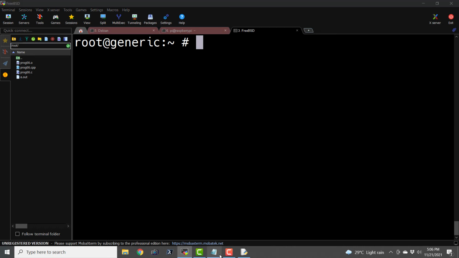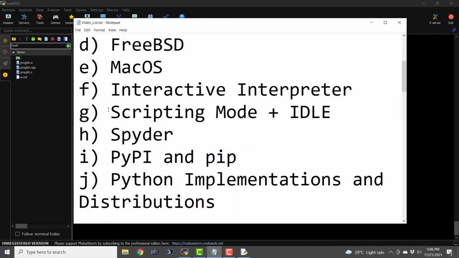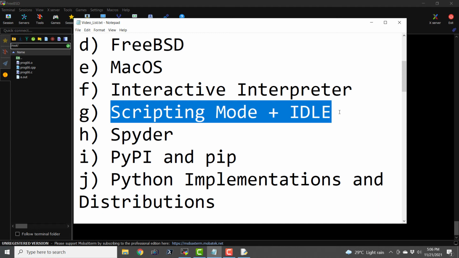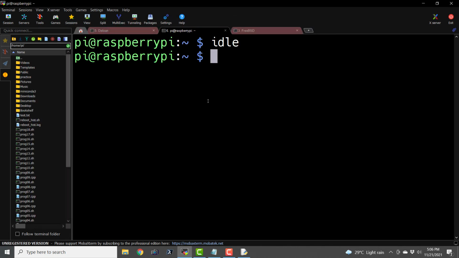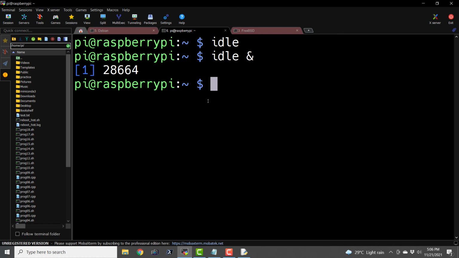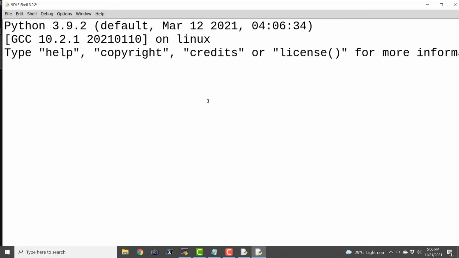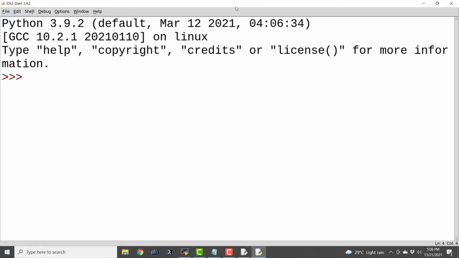Now let us see the next item in the agenda. Now we are going to see the scripting mode of IDLE. For that, let us again use our Raspberry Pi and open idle with an ampersand, so it is not going to block the command prompt and it is going to launch a process separately. So this is the IDLE window. We have just had a very small and quick tour of it.